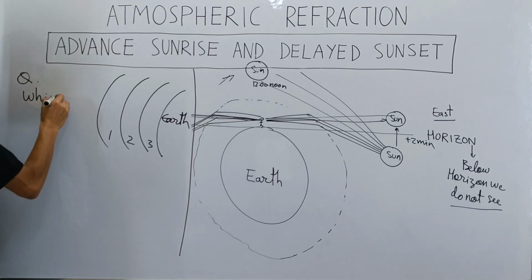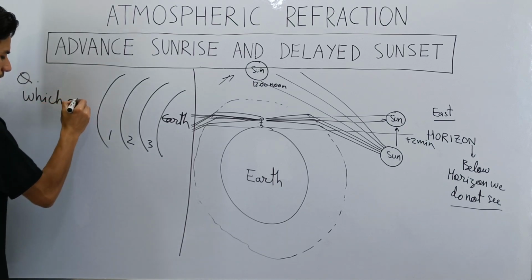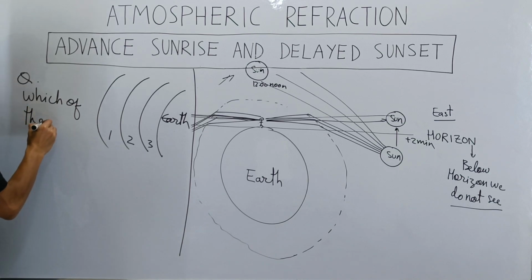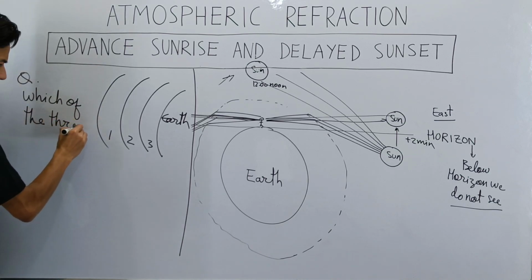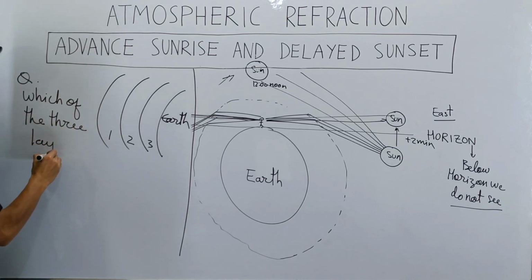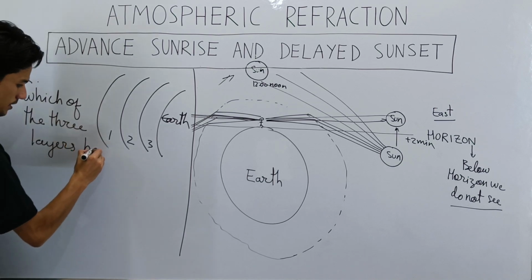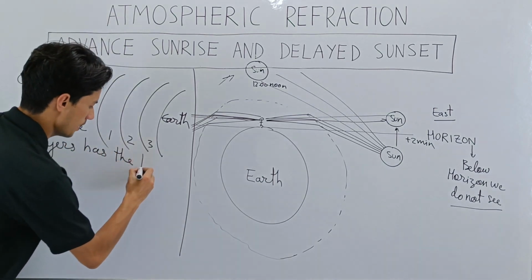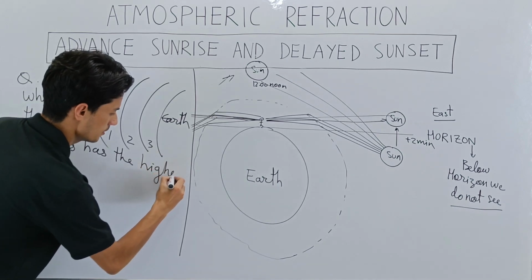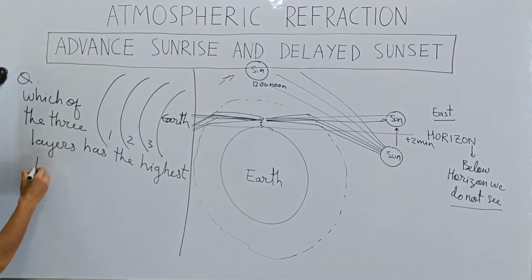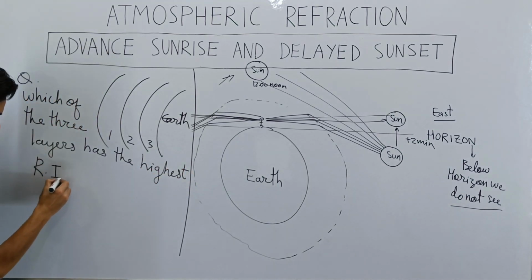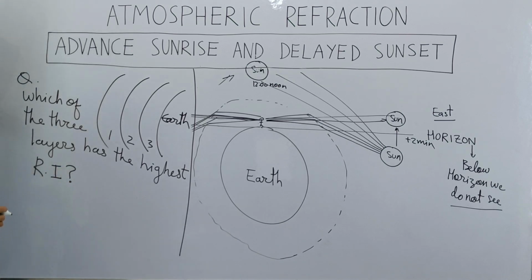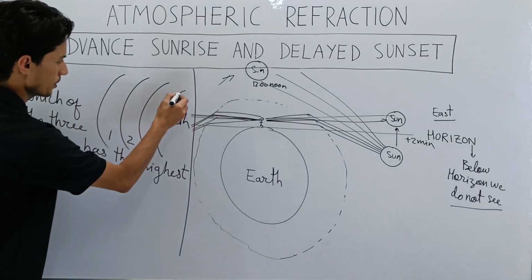which of the 3 layers has the highest RI? This is the question. All right, so this is Earth. Remember, this is Earth.